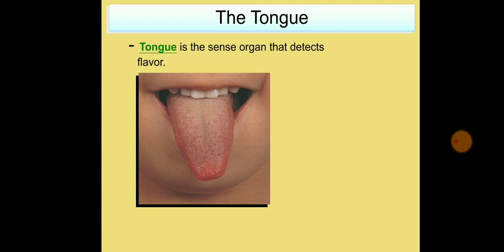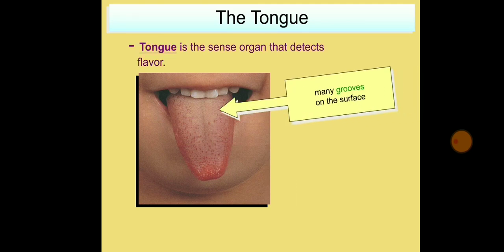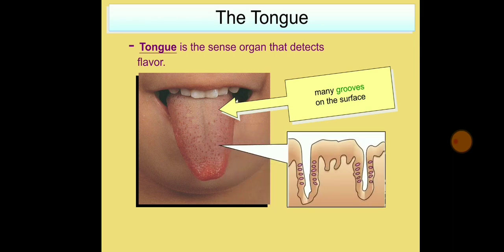About the tongue we have already studied in the digestive system. If you have not checked my previous lecture, you can go back. I will put a link in the description as well, so it will be easy for you to study about the tongue. I will not take more time on the tongue because we have already studied it.